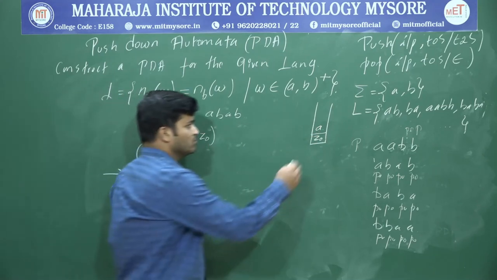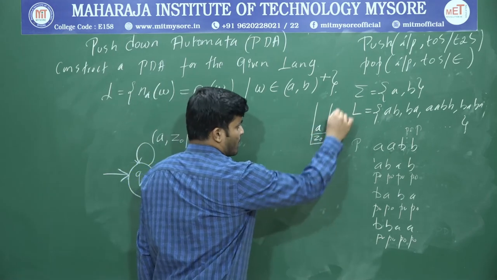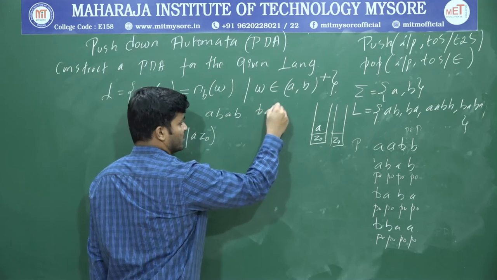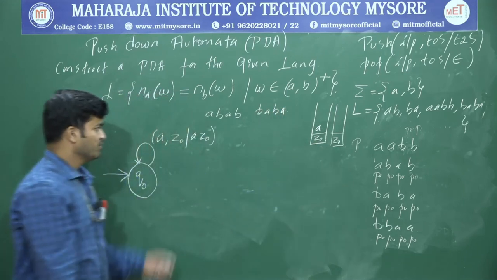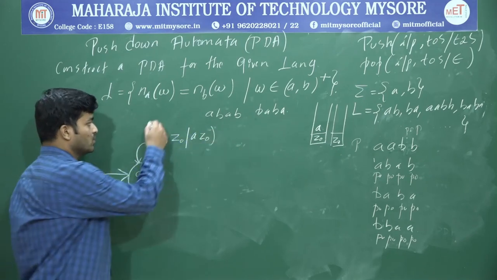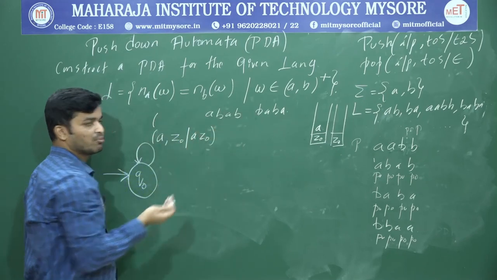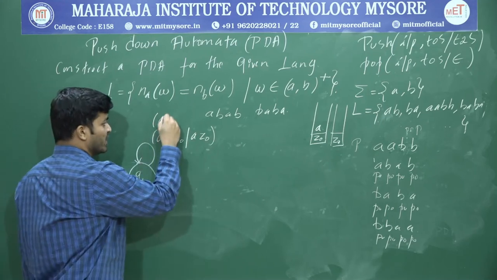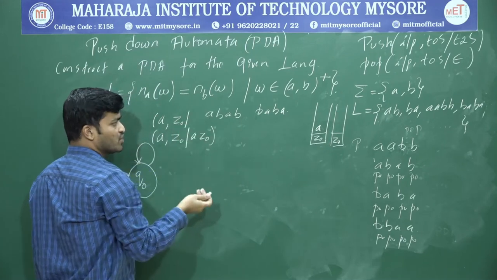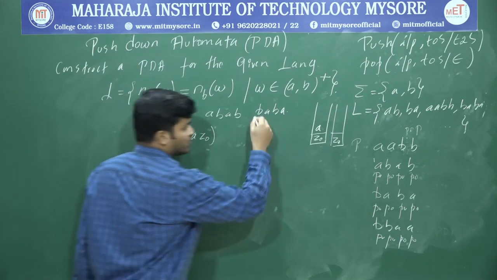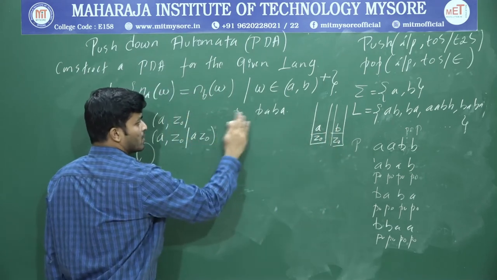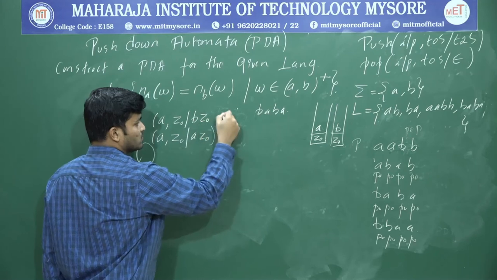Okay, so now assume the string is starting from B. Assume our string is B A B A. If this is the case, the string is starting from B. Now what is the input? Whether it's A or B, initially I have to perform a push operation. So the input is B, and the top of the stack is Z0. What operation is supposed to be performed? Push operation. If you push this B onto the top of the stack, I'll get B Z0. So the top two symbol is B Z0.